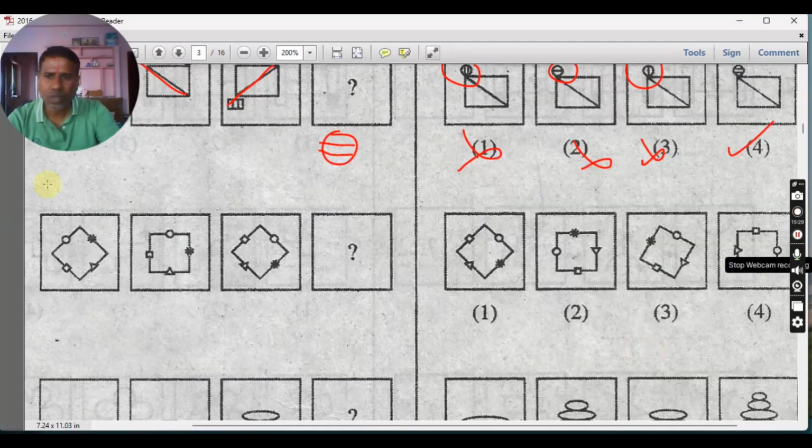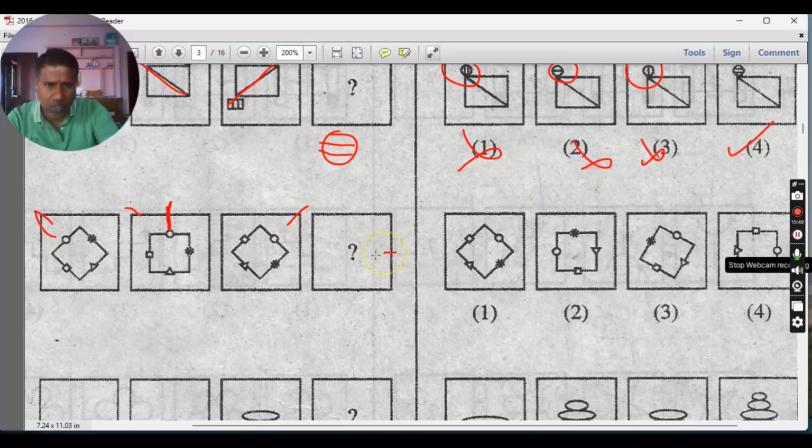Next, you see this question. The circle is pointing to this corner. It has moved just 45, 90 degrees. From here to here, here to here. So 90 degrees. This figure is rotated and it came in the 8 stop. You can think of 4 stop, 8 stop concept. It came here. Next it has moved to this corner.